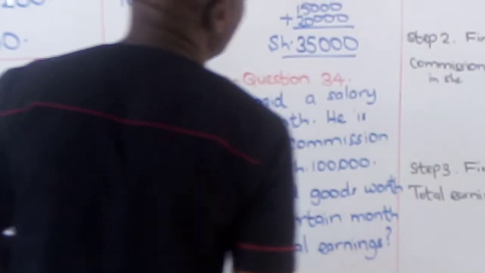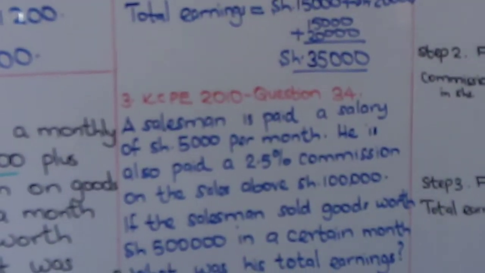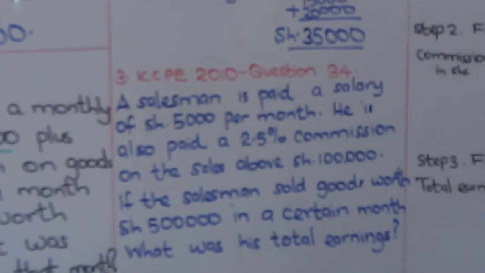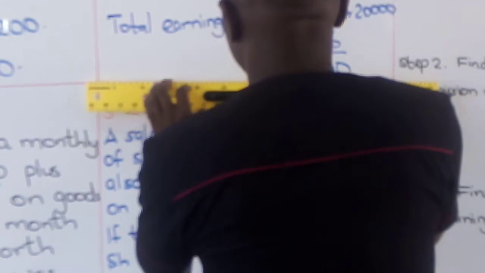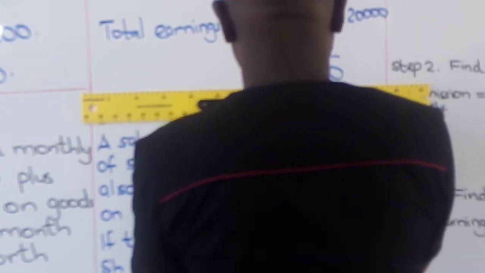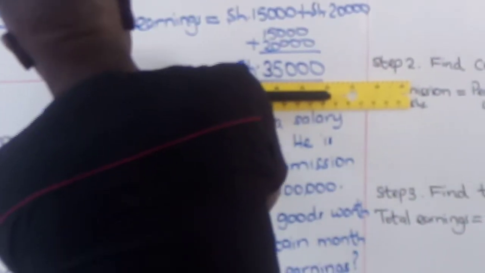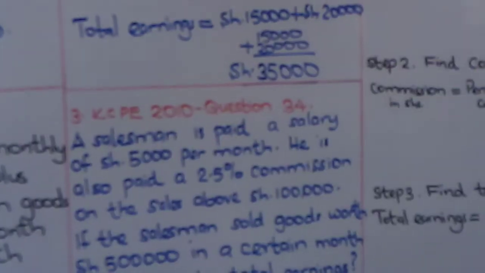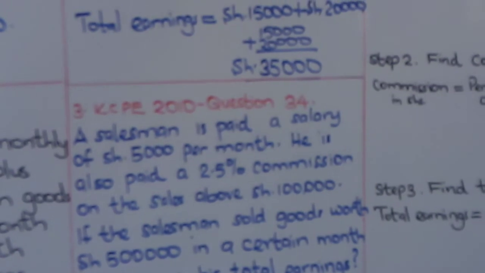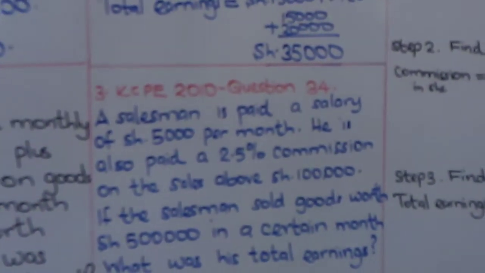So her total earning is 35,000 shillings. We underline with a straight line to differentiate between this number and the other number that is coming. Thank you. That marks the end to that number. Now, let's go through it again.